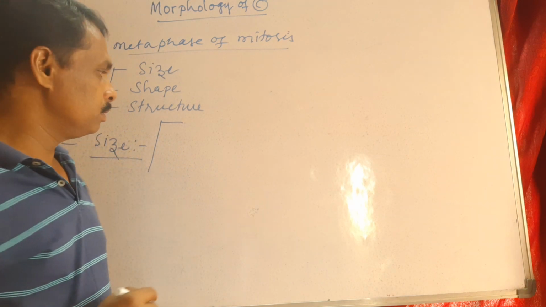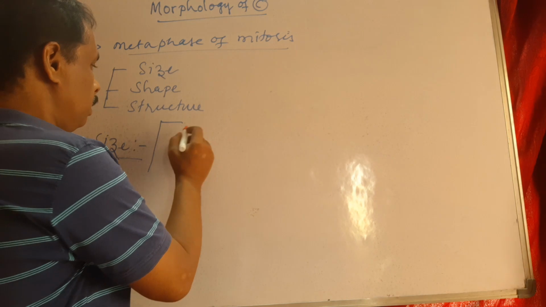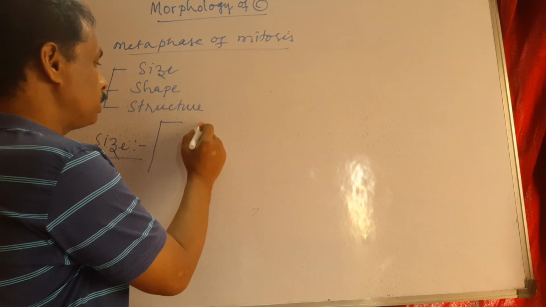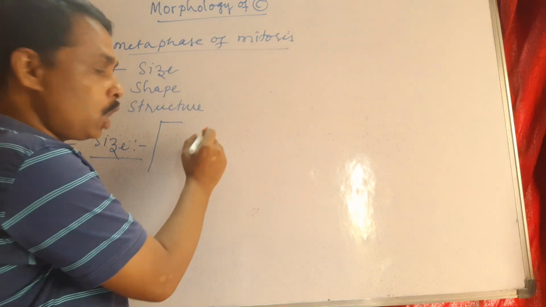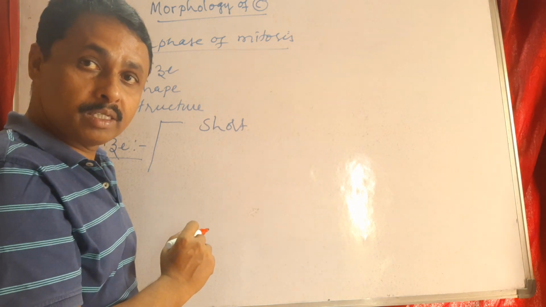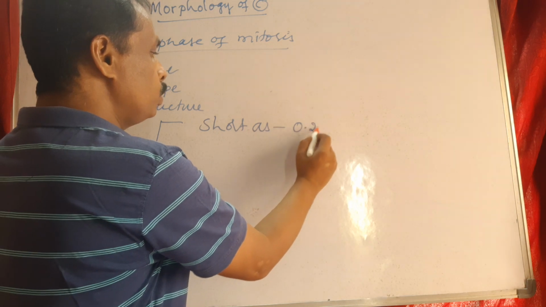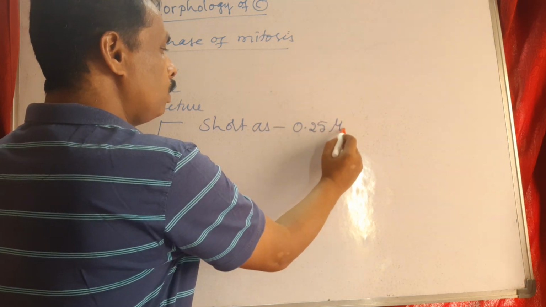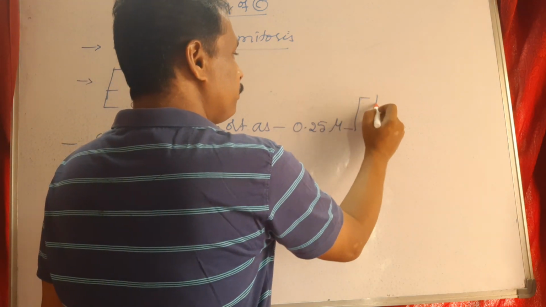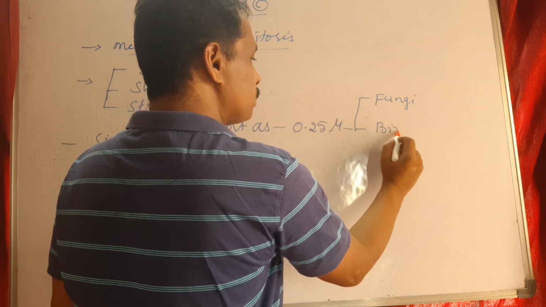For example, the chromosome size is as short as 0.25 microns, which is seen in fungi and birds.